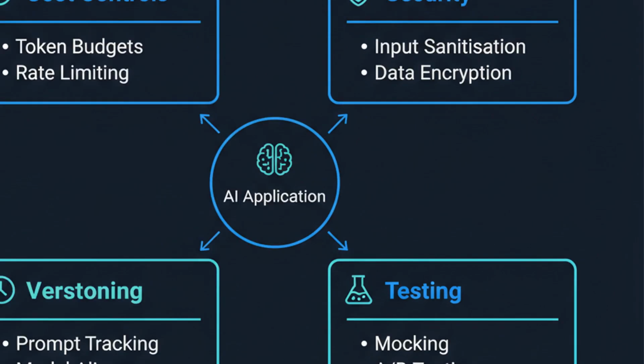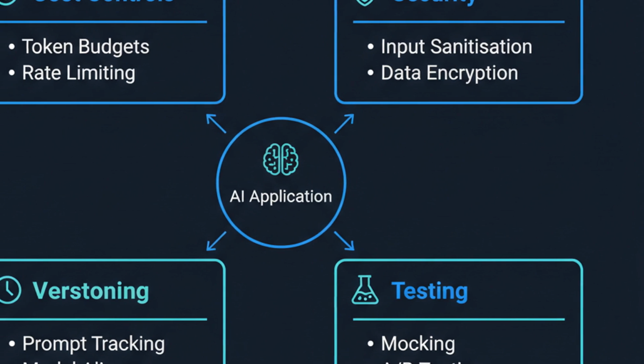code. Before you ship this to production, a few considerations. First, cost controls. Set per agent token budgets and kill runaway loops. Second, security. Sanitize inputs before they hit agent prompts and audit every external tool call.